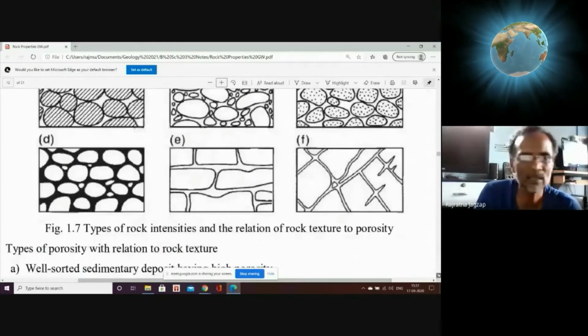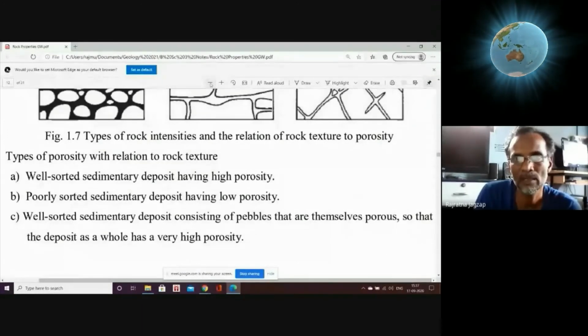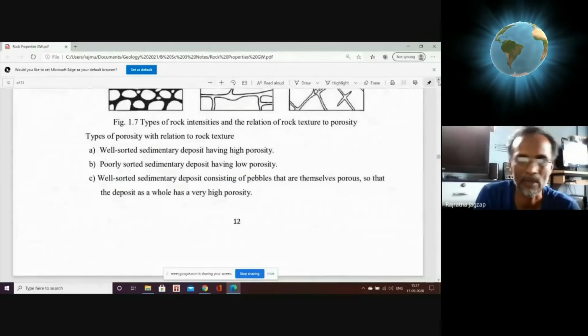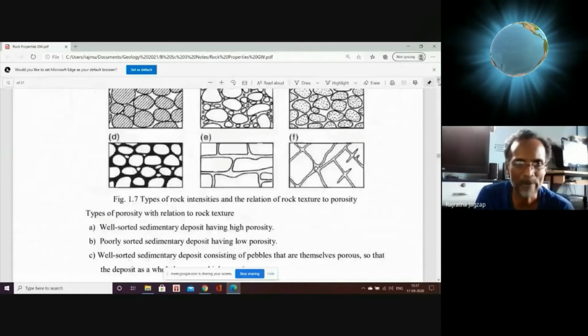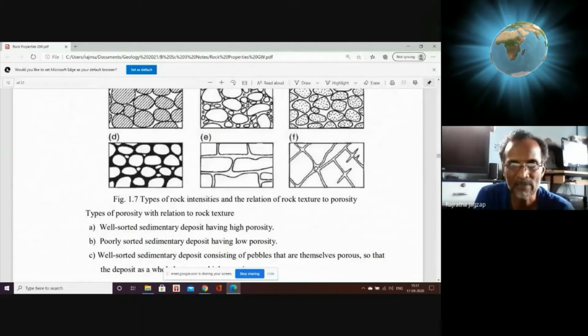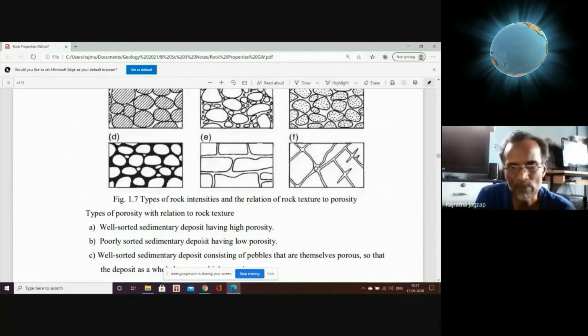So the same thing is mentioned here. If I could zoom out a little bit, you can see and read also. Yeah. So case number A shows well sorted sedimentary deposits having high porosity. Then the second figure, that is here, poorly sorted sediment deposit having low porosity.